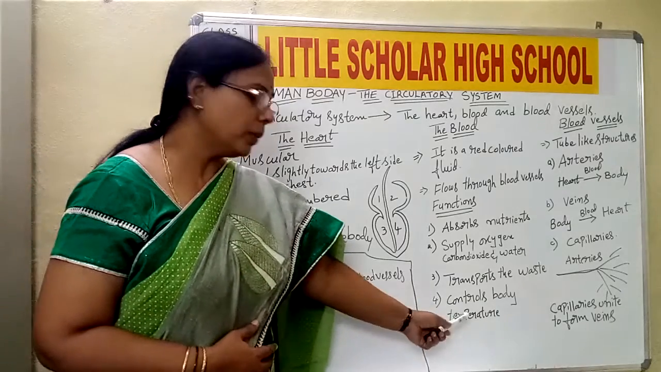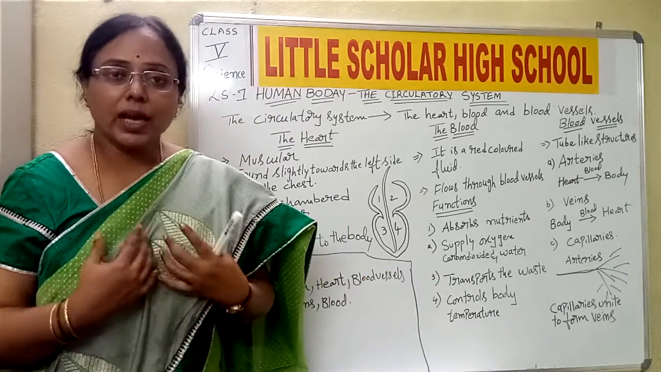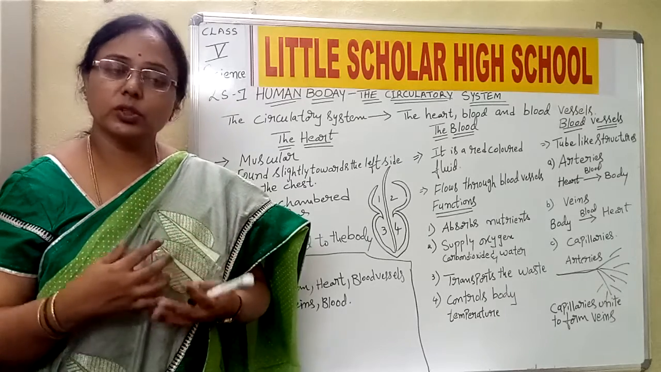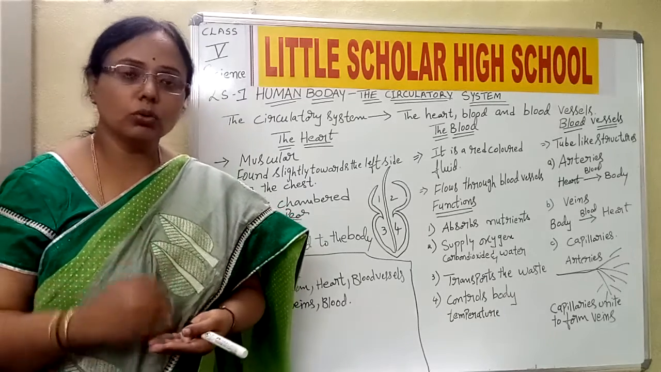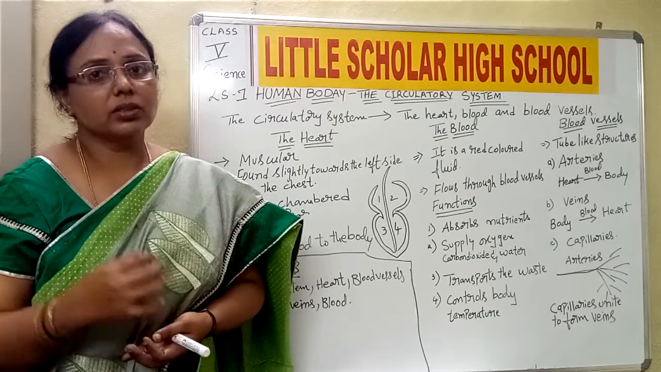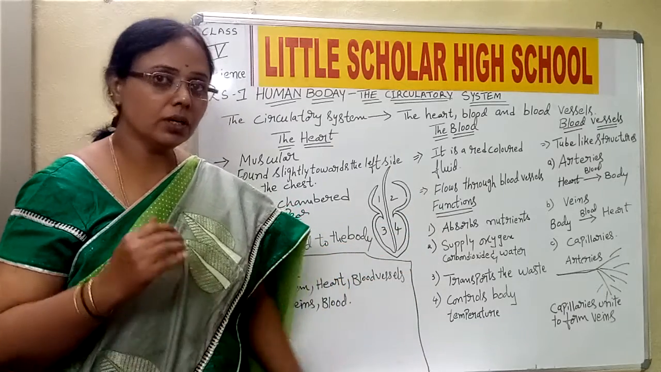Then it also plays an important role to control the body temperature. So we have a certain temperature wherein our body functions properly. It should be neither too low nor too high. It should be a moderate temperature. So this temperature is maintained by the body. So these are the functions of the blood, children.